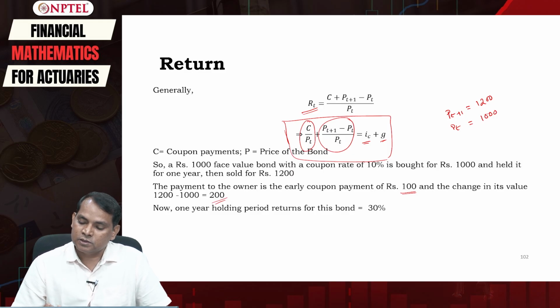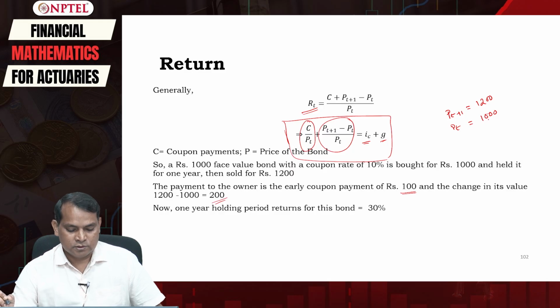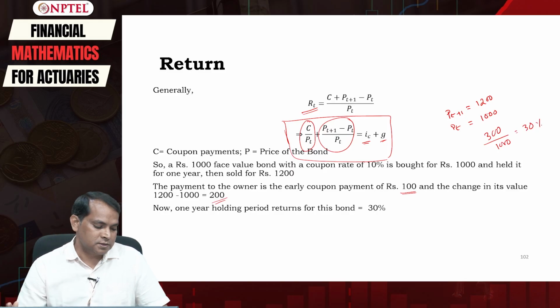Then the return can be computed as what? We will compute it as this is 100, plus this is 200, so it will be 300 divided by 1000. So you will have here 30% return.